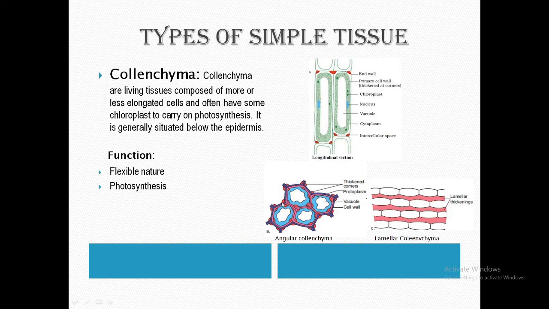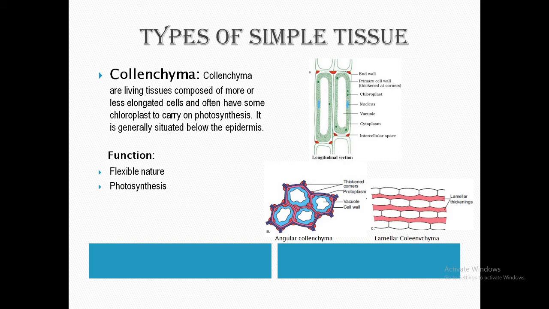So this is angular collenchyma. Angular collenchyma is found in the leaves of Vitis, Cucurbita, etc. Lamellar collenchyma means the walls are brick-like structures, and in between these walls a thickening is formed, which is known as lamellar thickening. Lamellar collenchyma is found in the sunflower stem. Then what is the function of collenchyma?